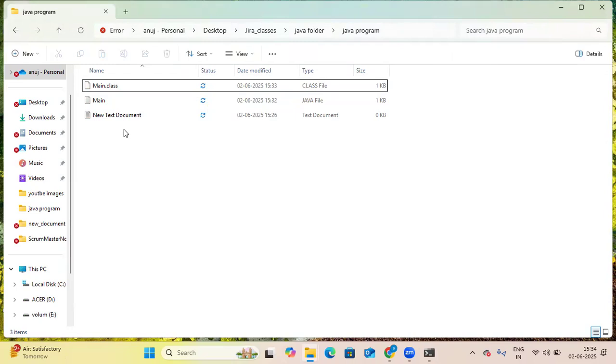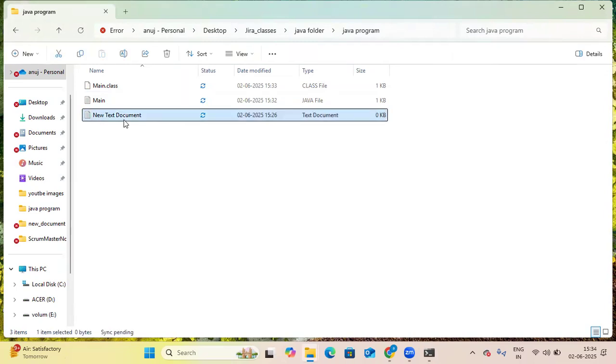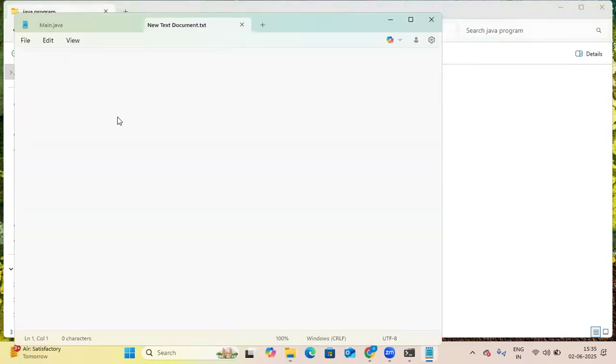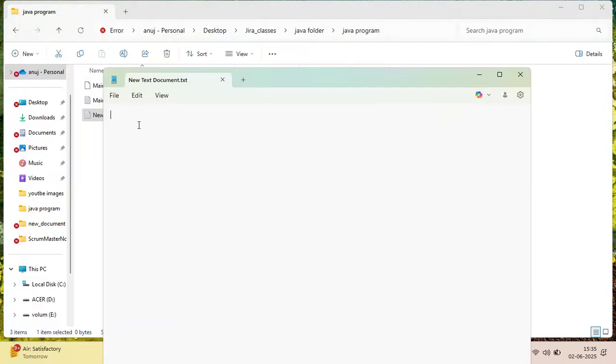Now let me show you one more time how to run your Java program. Basically, create a file. Open your file. Close this one. Now I want to write public. Public is an access specifier, meaning it can be accessed from anywhere, from any class or package.